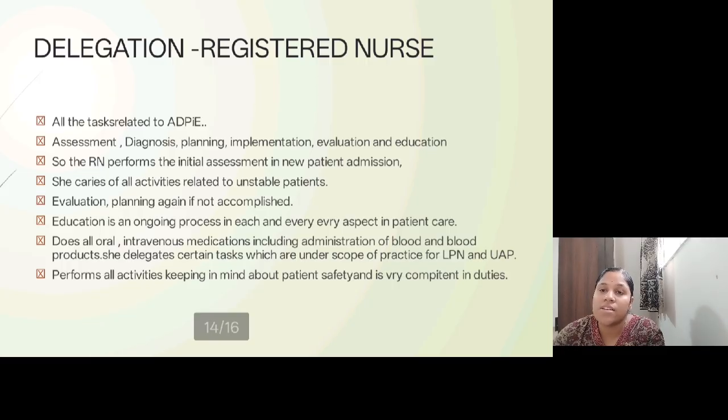They can diagnose the particular condition immediately, what the patient is facing, and after diagnosis we need to plan what can accordingly be planned for that particular disease condition. And next, after appropriate planning we need to implement: what are the steps, what are the things that can be done to relieve a particular pain or take a particular thing away from the patient. Assessment, diagnosis, implementation, planning, and last but not the least is the evaluation and the education.